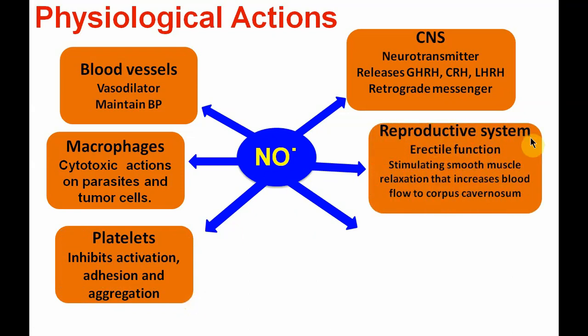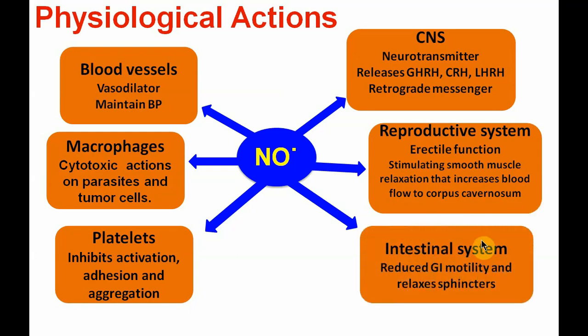On the reproductive system, it helps in erection in males, stimulating smooth muscle relaxation and thereby increasing the blood flow to the corpus cavernosum and helping penile erection. Next, on the intestinal system, it reduces gastrointestinal motility and relaxes the sphincters. So its deficiency leads to pyloric stenosis.